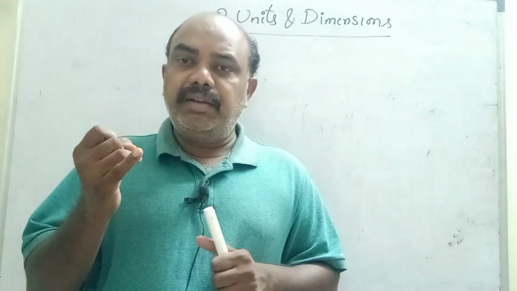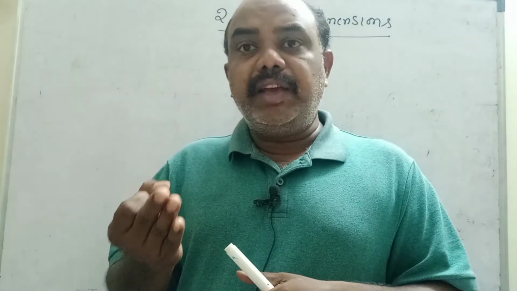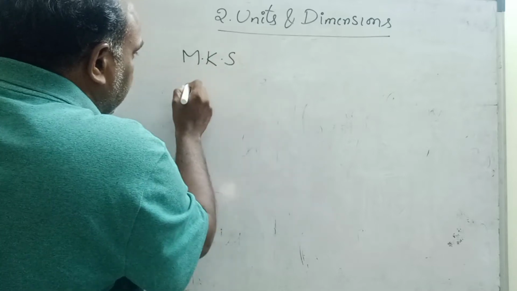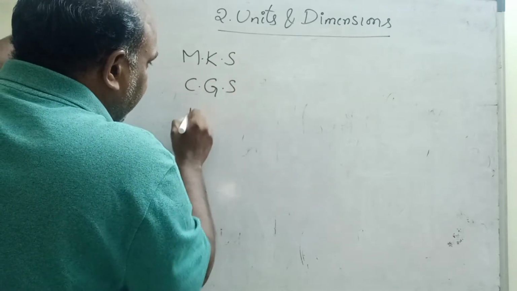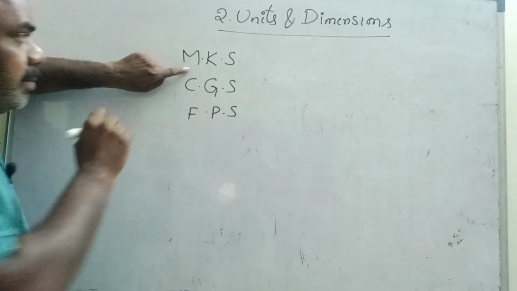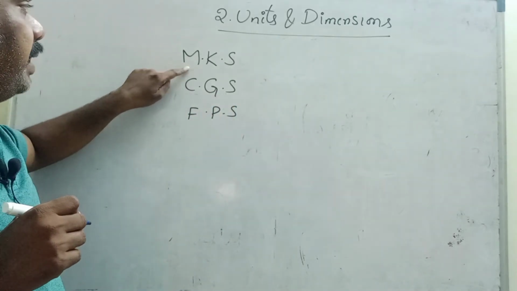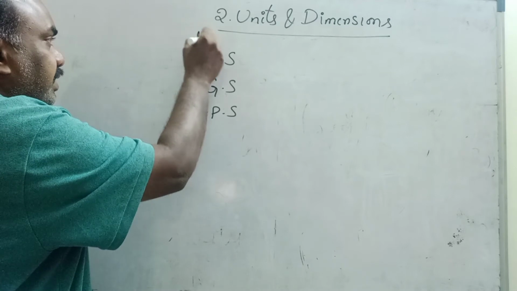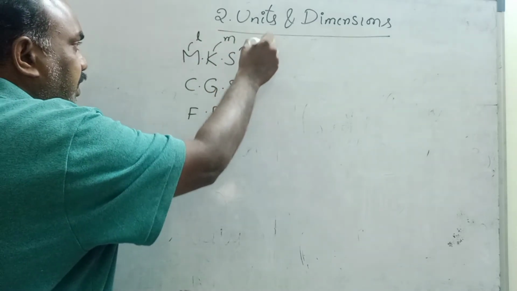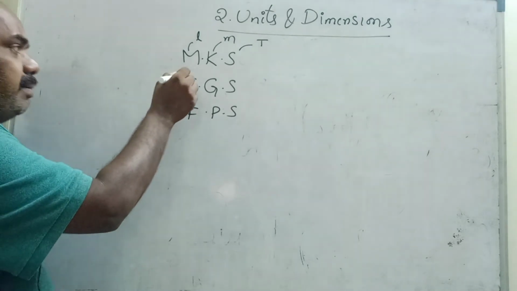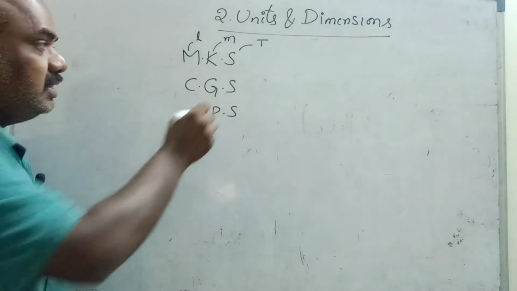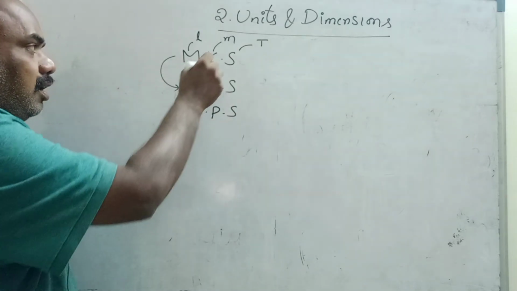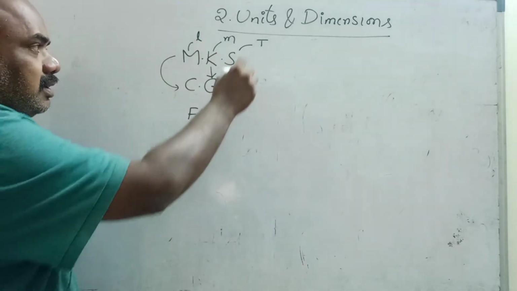One is MKS unit, one is CGS unit, one is FPS unit. In MKS, M means meter, K kilogram, S second. This is the unit of length, this is the unit of mass, this is the unit of time. Here C means centimeter, G means gram, S means second. That means 1 meter is equal to 100 centimeter, 1 kilogram is equal to 1000 grams, 1 second equal to